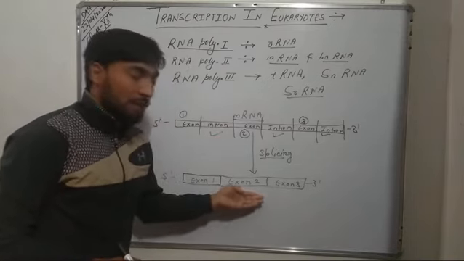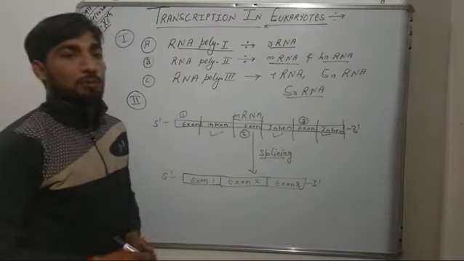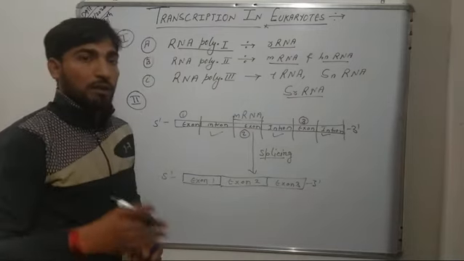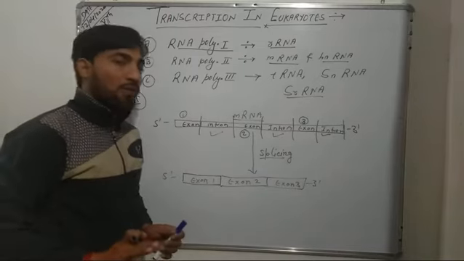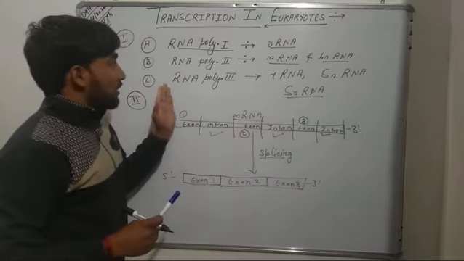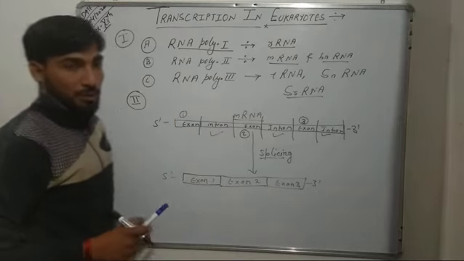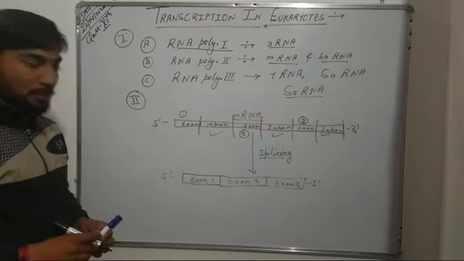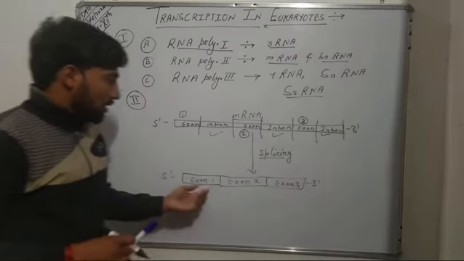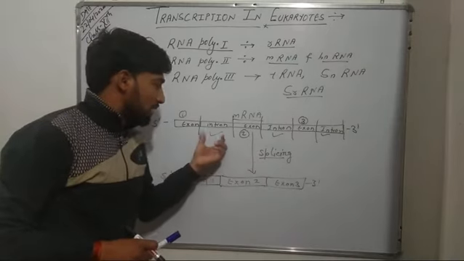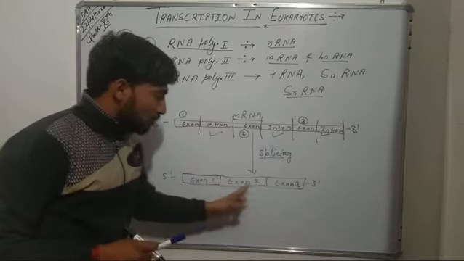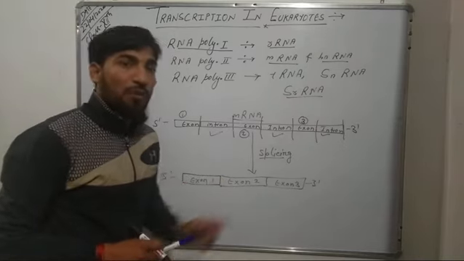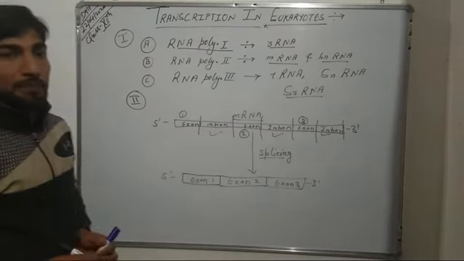Now this mRNA is ready for the translation process and it moves into the ribosome. So these are the two complexities in transcription in eukaryotes. One more thing: during the splicing process, when the introns are removed and the exons are joined, the exons are joined to each other with the help of ligase enzyme.